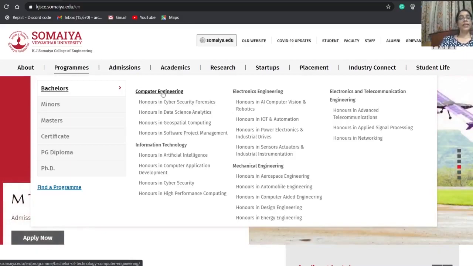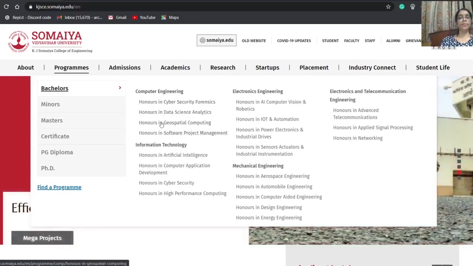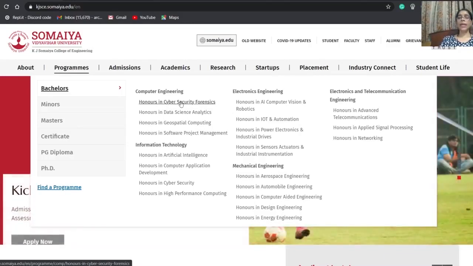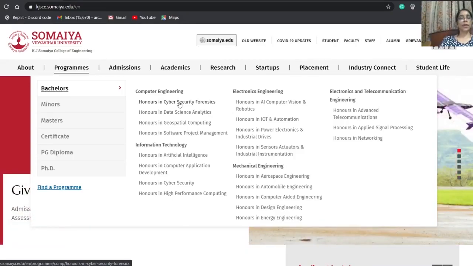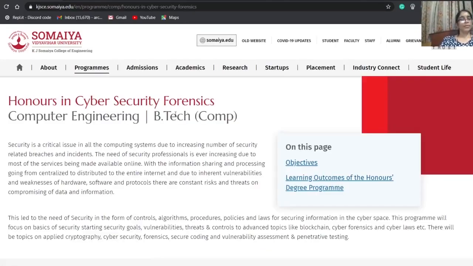Under the computer engineering tab, all the 4 honors degree programs are mentioned. You can click on any of the programs there to get the introduction about the program. After clicking on the program, this page will open.